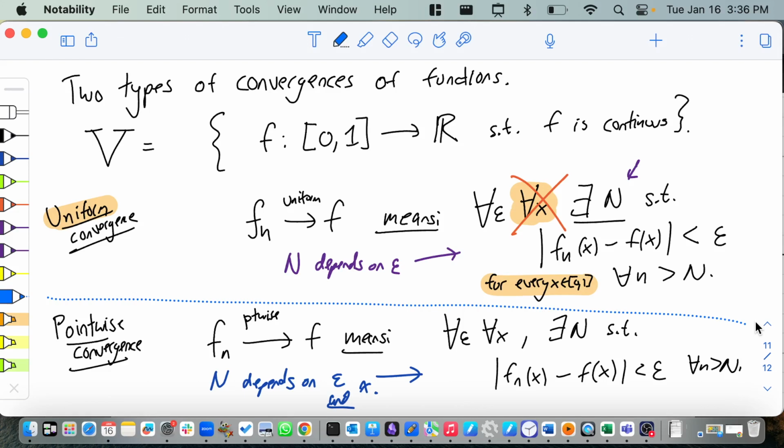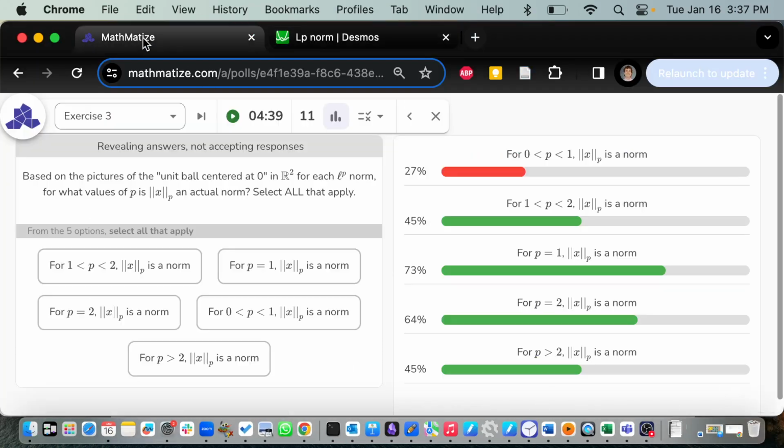So those are two types of convergence, and it turns out that of these two types, one of them has a nice norm that goes with it, and you can study it with our normed vector spaces, and one of them you cannot. There is no norm that works for one of these. I want you to think about what you know about these, and could you come up with a norm that would work? Okay? And so that's the next mathematized question.